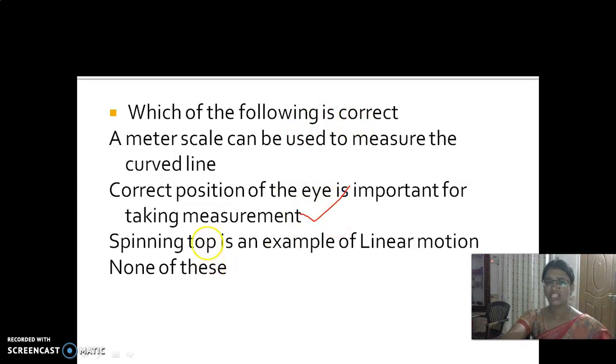And then look here: spinning top is an example of linear motion. What is the spinning top? Have you seen this top? While it is in motion, is it in linear motion, children? No, so this is an incorrect statement, and the last option is none of these. No, we have one correct statement, so the correct answer is option B. The remaining first and third ones are incorrect statements.